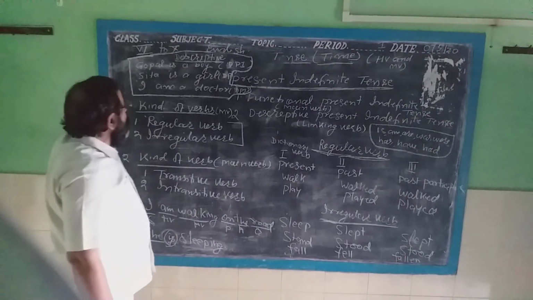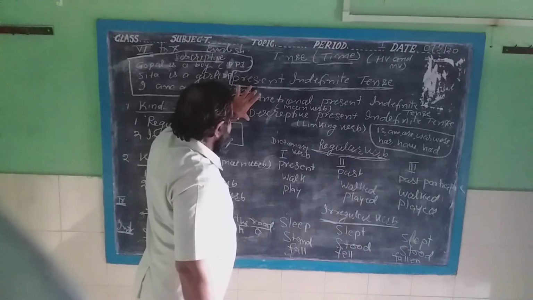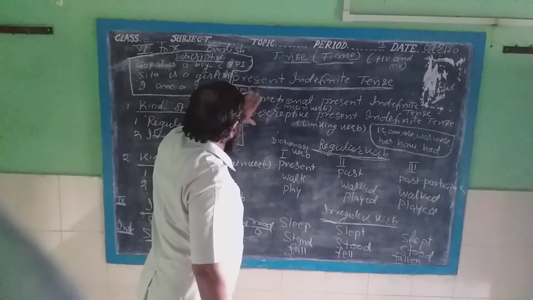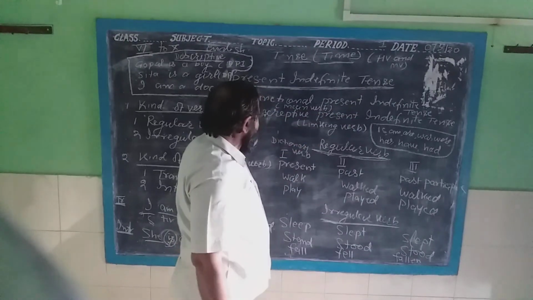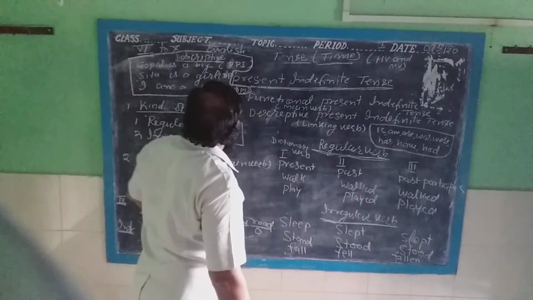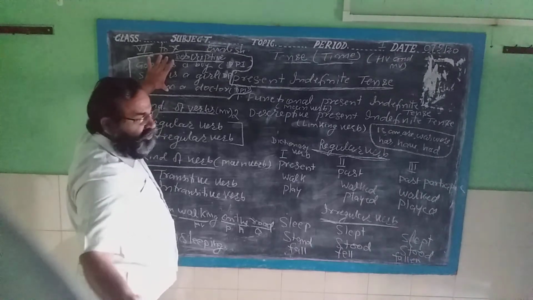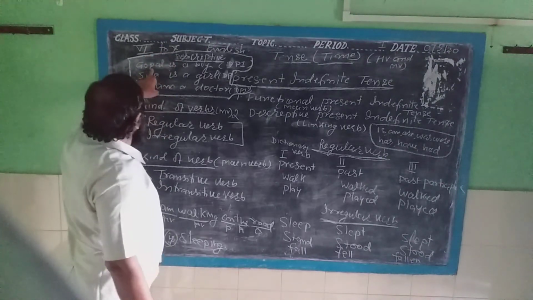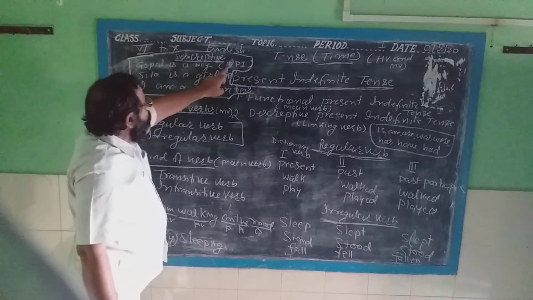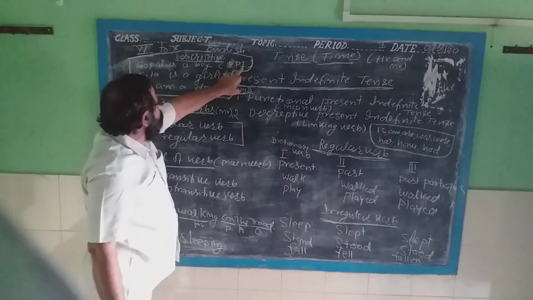Now, I want to tell you the two kinds of the present indefinite tense. First is the functional present indefinite tense, and second is the descriptive present indefinite tense. I have written here, and in the next video I will tell you more. Gopal is a boy, descriptive present indefinite tense.